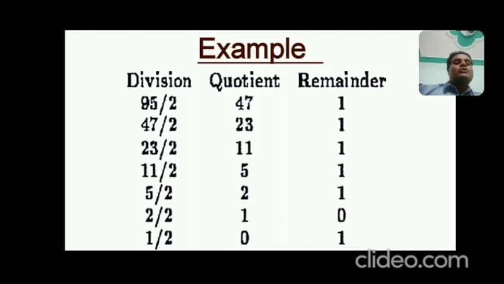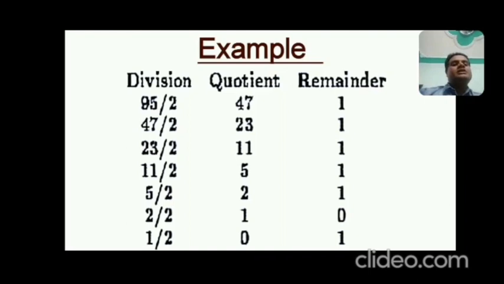Now taking this quotient 1 divided by 2, is this possible? 1 divided by 2? No. So quotient is 0 and remainder is again 1. So you have to start from the lowermost one and go towards the uppermost one.